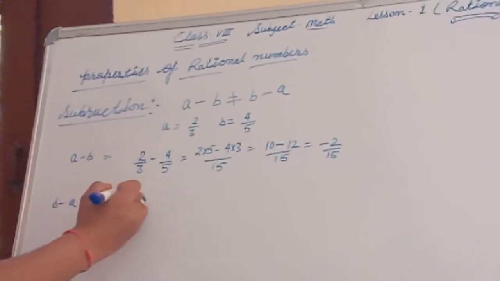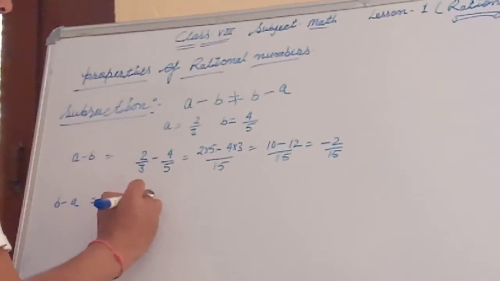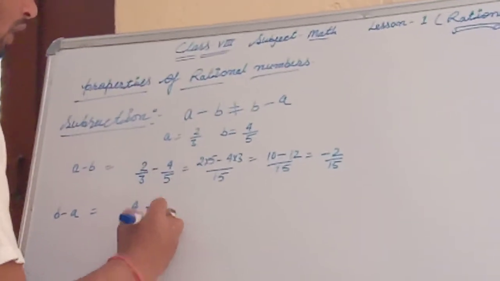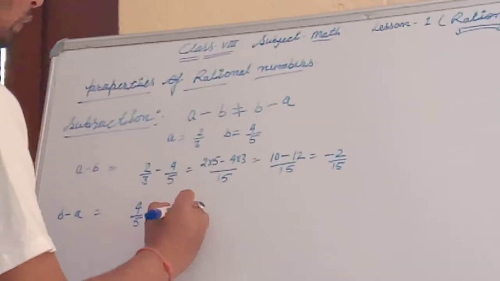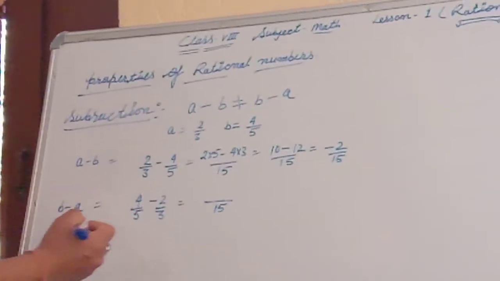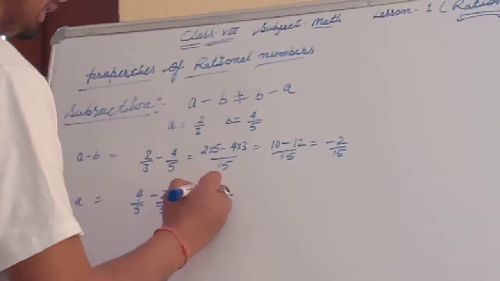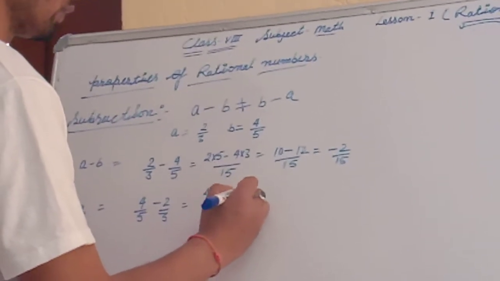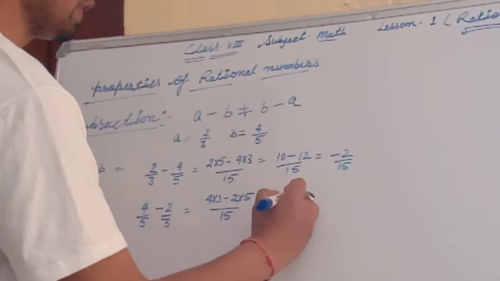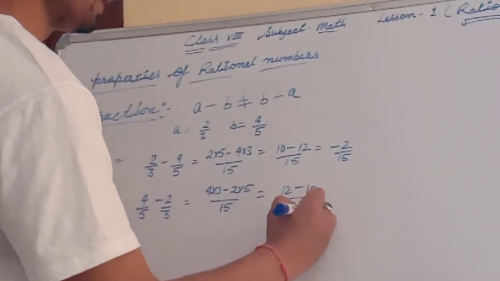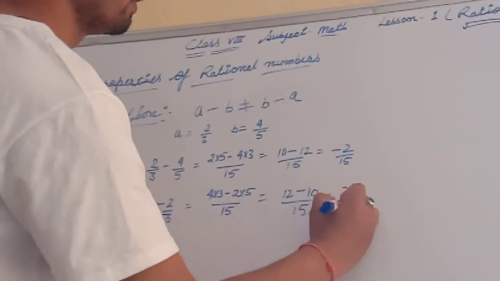And this is a minus b equal to minus 2 upon 15. Okay. Then again the right hand side, b minus a. Look here, b minus a is 4 upon 5 minus 2 upon 3. Then take the LCM of 3 and 5, which is 15. 15 divided by 5 is 3 times, so 4 into 3, minus 2 into 5. Here 3 fours are 12 minus 5 twos are 10, upon 15. So this is 2 upon 15.